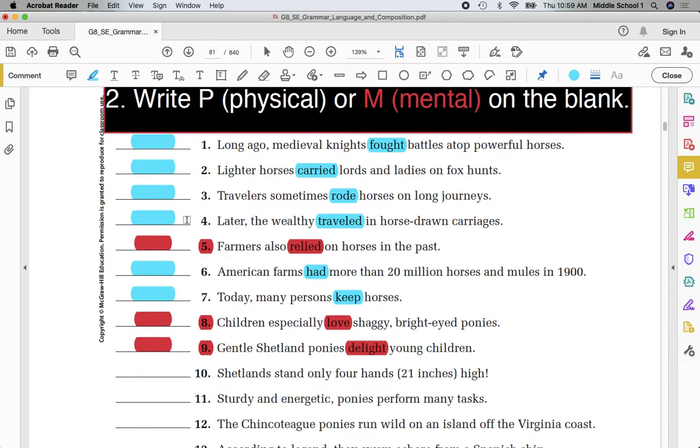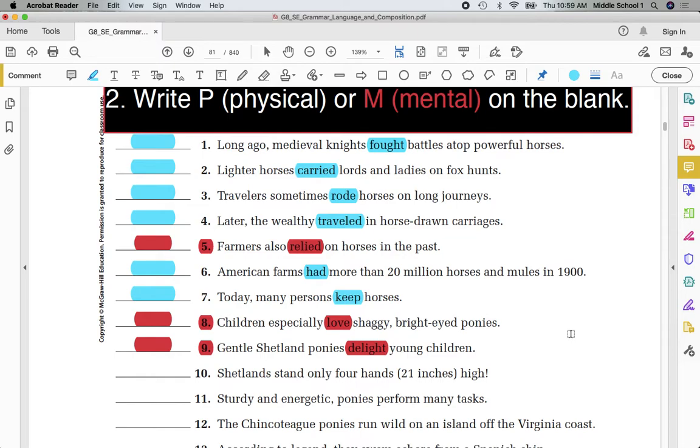Surrounding number 4 and number 10 are three items that I have in red, and the reason they're in red is because these verbs are not physical. These verbs are mental. They're of the mind. You can't see someone relied. Mental. You cannot see love. Now, somebody could hug.